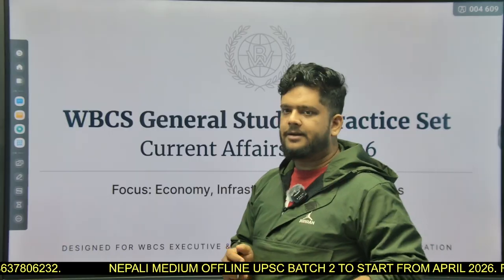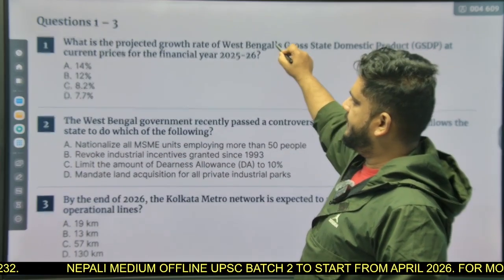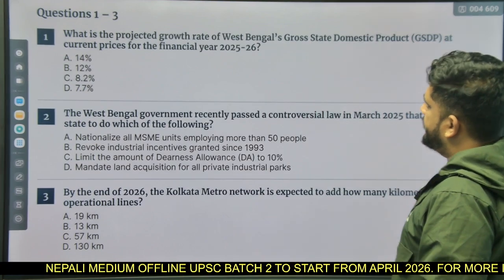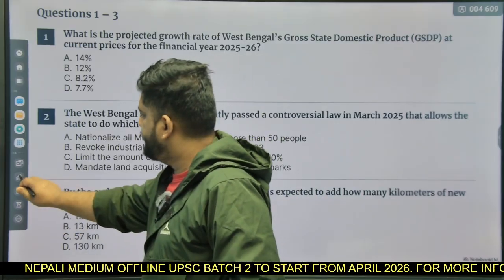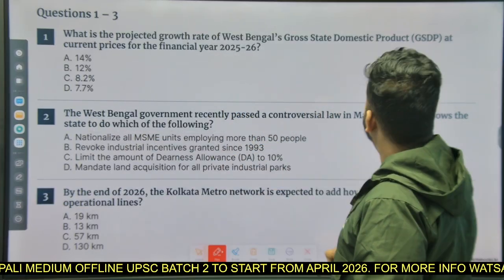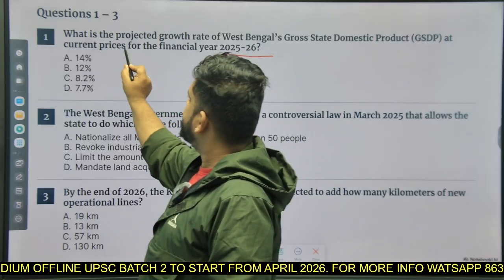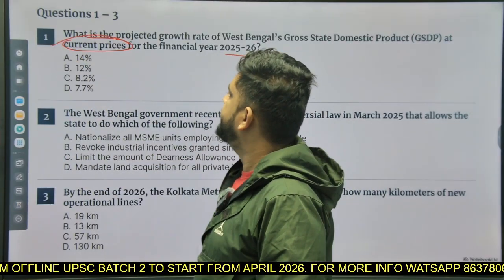So with that, let's start the class with question number 1. What is the projected growth rate of West Bengal's gross state domestic product at current price for the financial year 2025? They are asking at the current price.